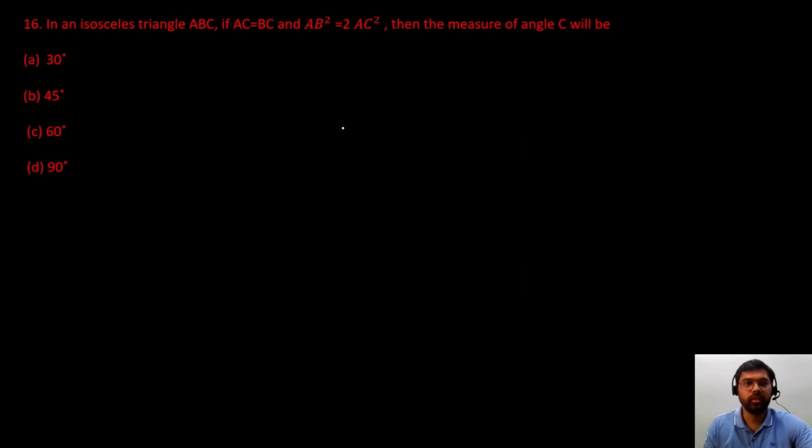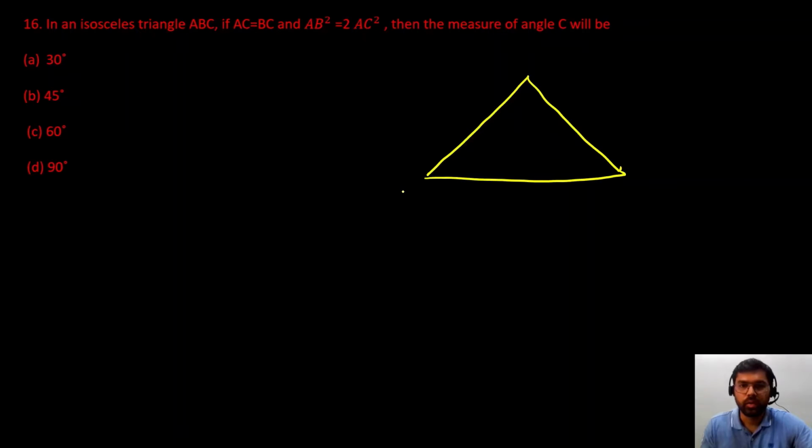So the next question given to us is an isosceles triangle ABC, and AC and BC sides are equal, and AB square is twice AC square. Okay, so we have to find the measure of angle C. Let us draw an isosceles triangle. So A, B, C. Okay, we have to find the measure of this angle C.